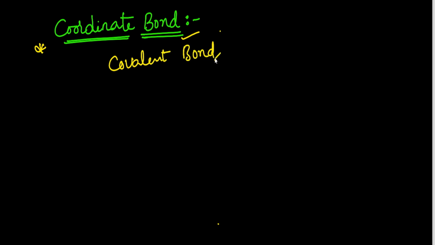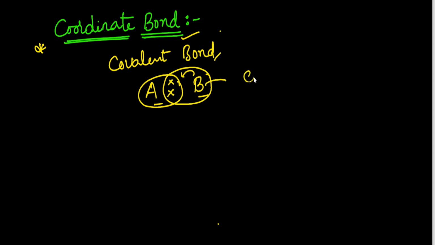So, generally all of you know, if suppose A and B are two elements or atoms, if atom A is donating one electron or sharing one electron, in the same way atom B is also sharing one electron. Now these two electrons, the electron pair of opposite spin, are shared equally between the two atoms. Then it forms a bond. This is called a covalent bond. Covalent bond means sharing of an electron pair between the two atoms.